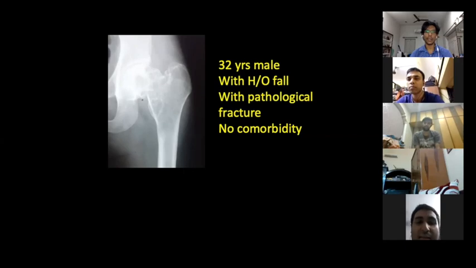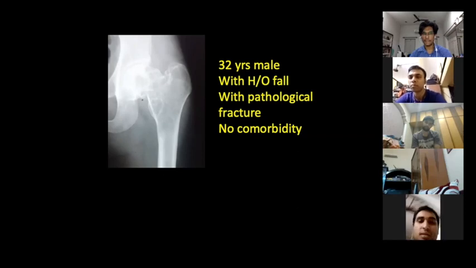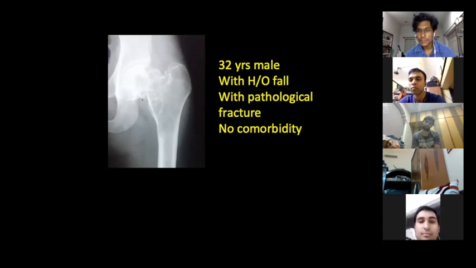There are multiple cystic lesions with septations, right? Matrix, and the metaphysis looks rarefied. Kaushik sir, can you help us with the X-ray?